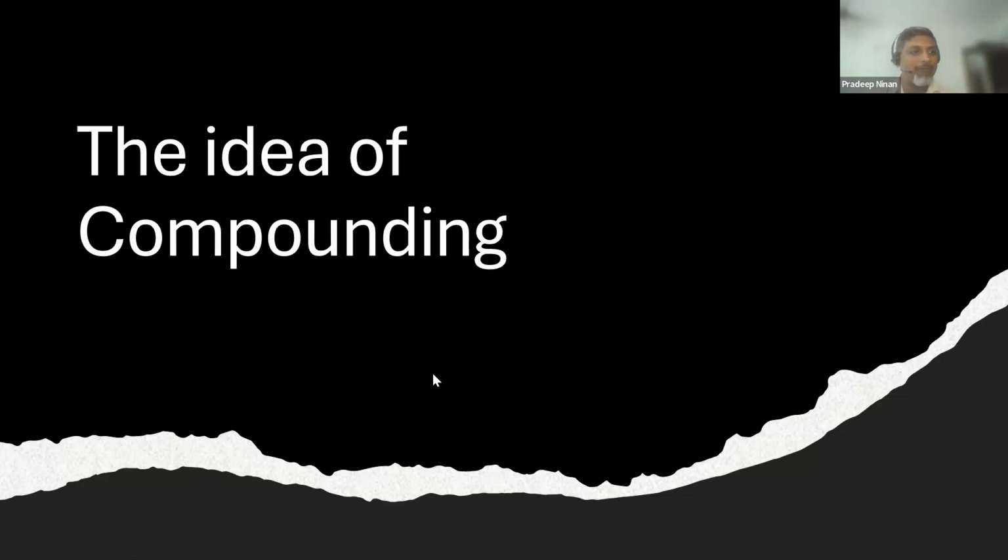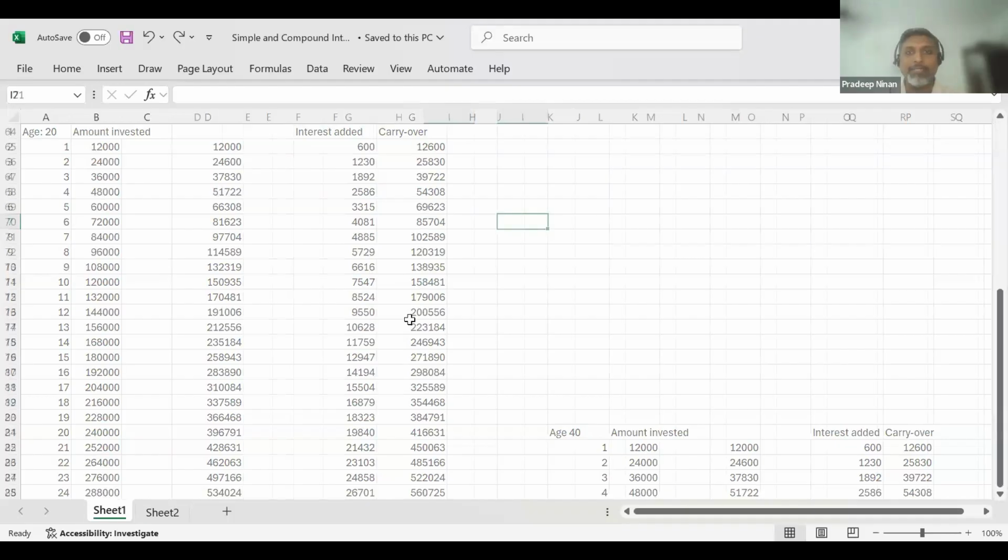Okay, the idea of compounding. Now what does it mean? I'm sure all of us have learned in school, 10th standard or 9th standard maths, about simple interest and compound interest, no? I'm sure all of you are familiar with this idea. So I just want to show you an Excel sheet which I have made, which will help us all understand what simple interest is and compound interest is.